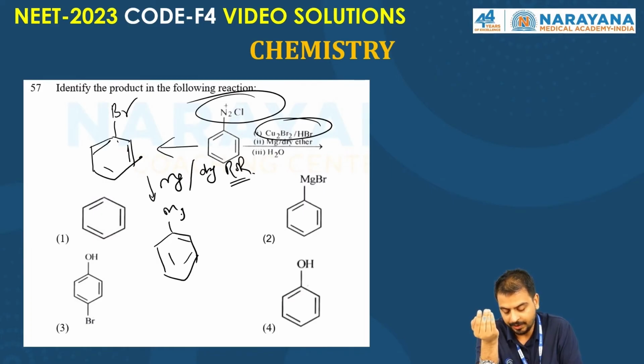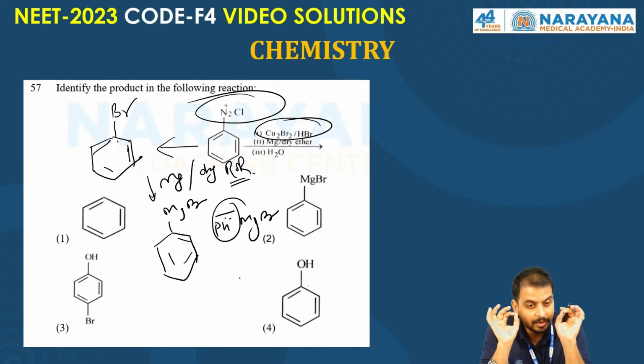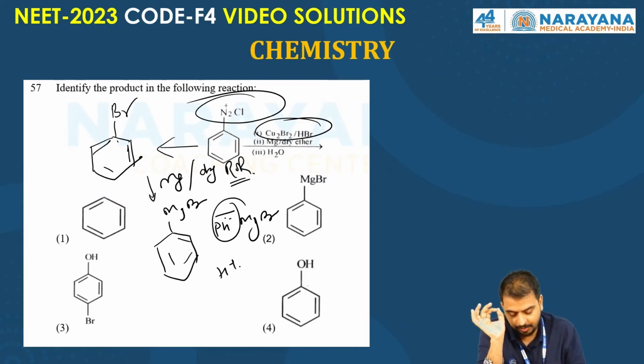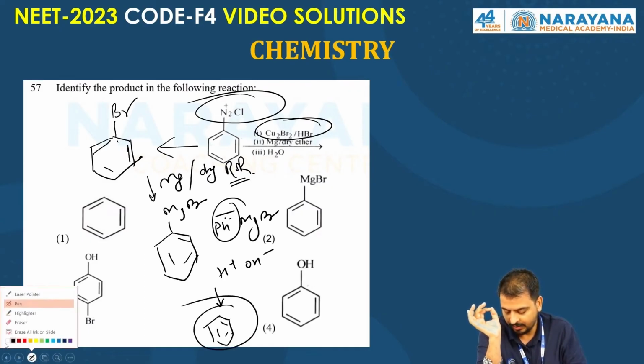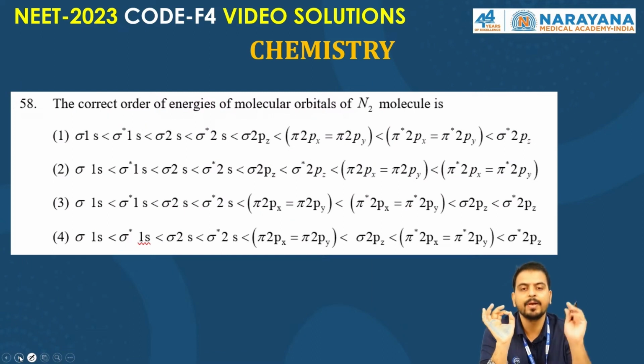So there is a PhMgBr, Ph minus MgBr plus. Ph minus acts as a very, very good base. It takes H plus from the water and forms benzene. So what would be the right answer for this question? Dear students, option first is absolutely right. Benzene is the right answer. I hope it's clear, everyone.